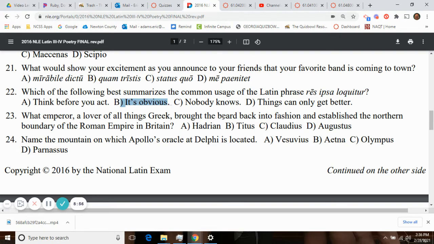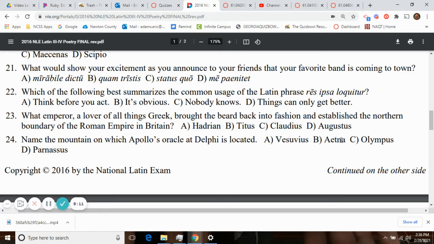What emperor, lover of all things Greek, brought the beard back into fashion and established the northern boundary of the Roman Empire in Britain because he built a wall there? That would be Hadrian. And that is your fourth item. There's going to be 5 total. That's your fourth item.